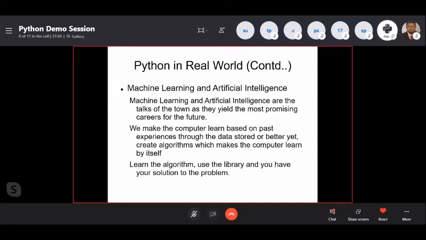So machine learning and artificial intelligence, that is a core future, we know that. Machine learning and artificial intelligence are the talk of the town as they yield the most promising careers for the future. We make the computer learn based on past experience through the data stored, or better yet, create algorithms which make the computer learn by itself. Learn the algorithm, use the library, and you have your solution to the problem.